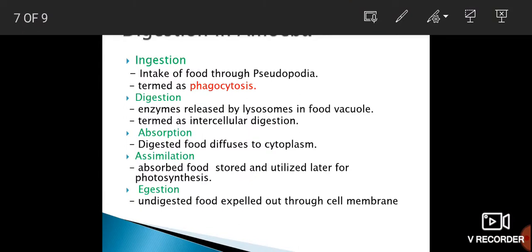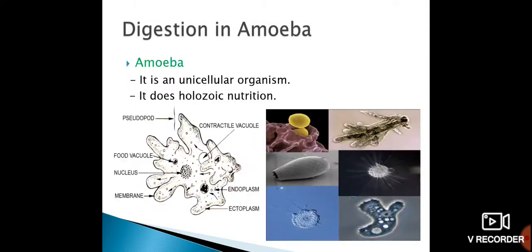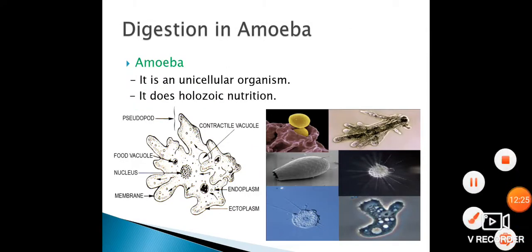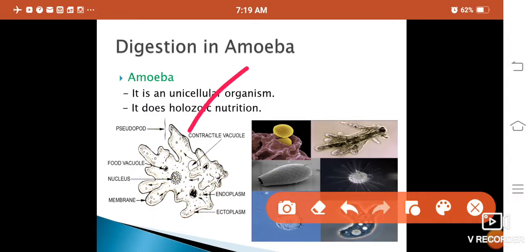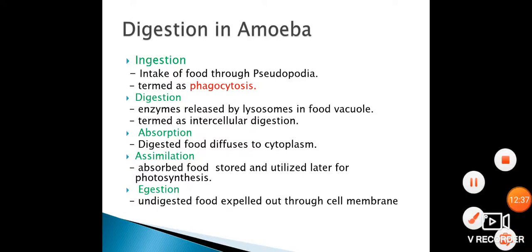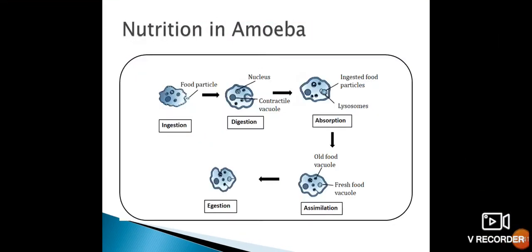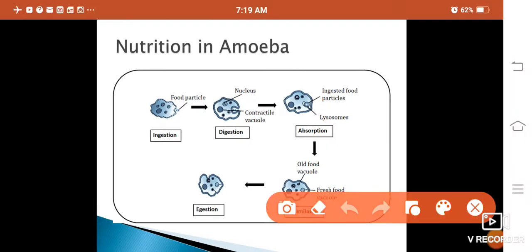That is the egestion. I think now this diagram, I'm talking about this diagram, is most important, which helps you to understand how digestion takes place in amoeba. Phagocytosis is also important. This one and this cycle is the digestion in amoeba.